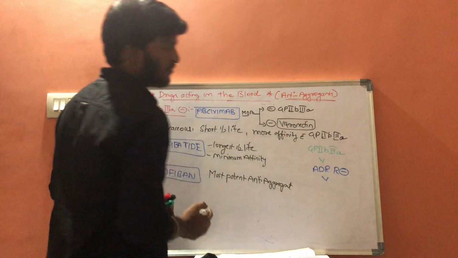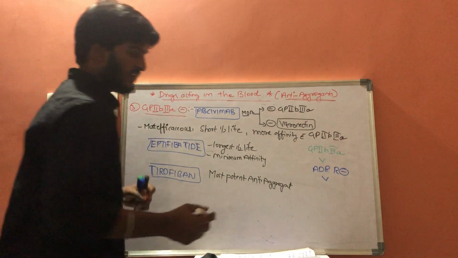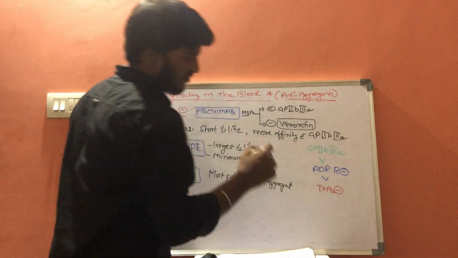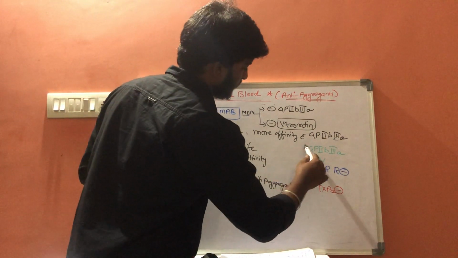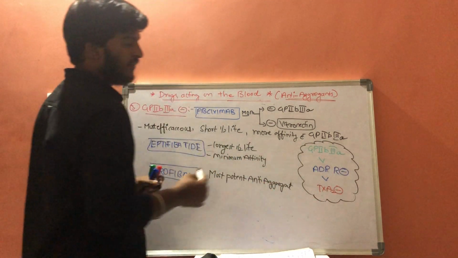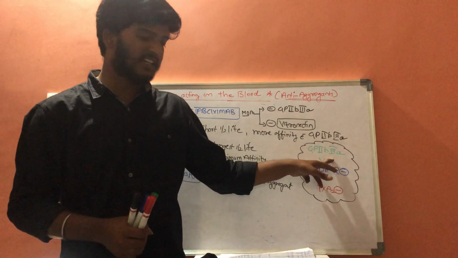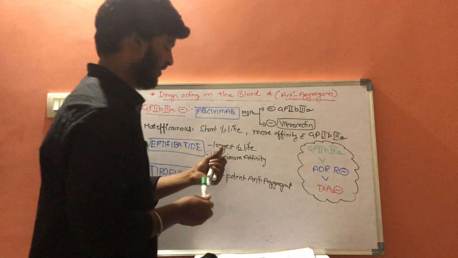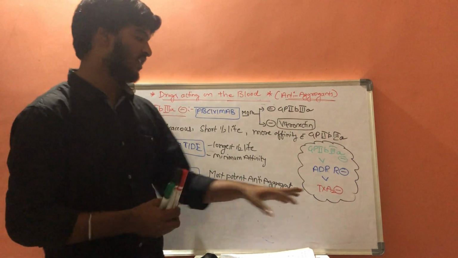The next potent drugs are thromboxane A2 inhibitors. So this is the order of anti-aggregants. That is, first, the highly potent glycoprotein 2B3A receptor blockers, next the ADP receptor blockers, and next the thromboxane A2 inhibitors.